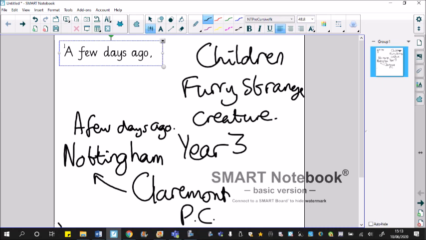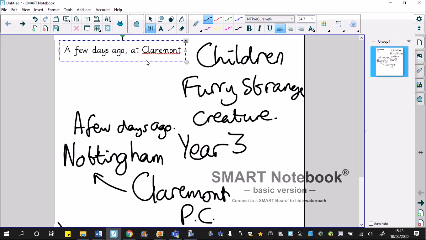Now, because a few days ago is a fronted adverbial, we need a comma. I'm just going to make this a little bit smaller so that we can get a bit more in. There we go. So we need a comma. A few days ago, comma, at Claremont Primary School, and remember Claremont Primary School all have capital letters. So what we've got now is actually 2 fronted adverbials. So a few days ago at Claremont Primary School, some children